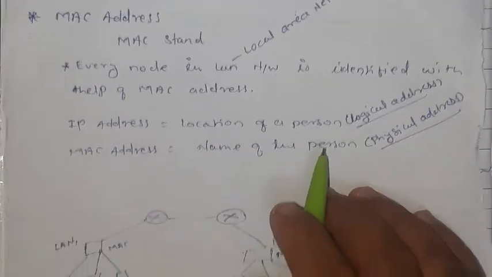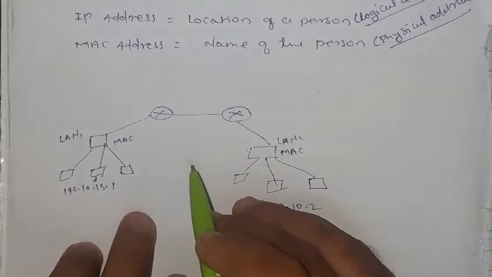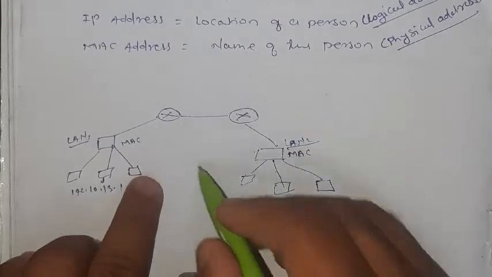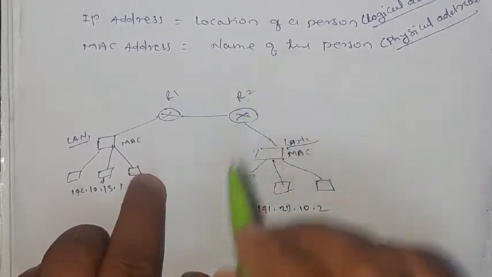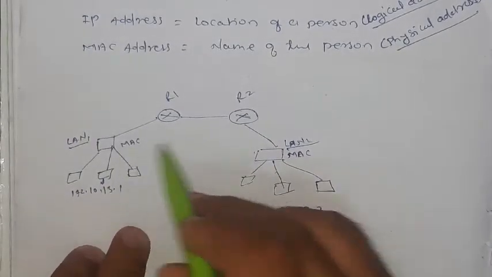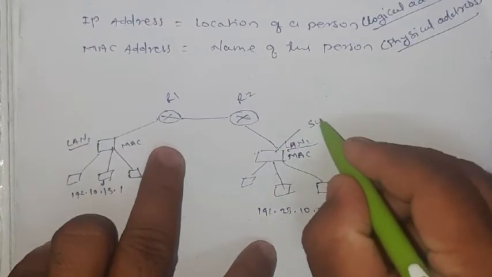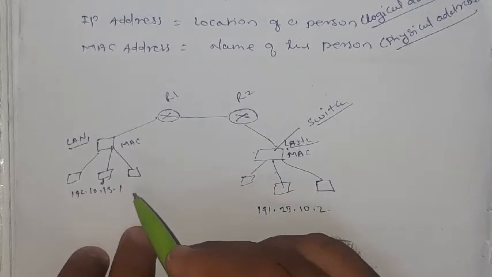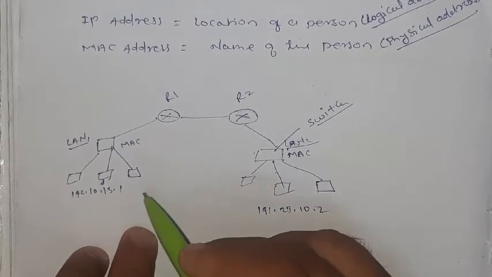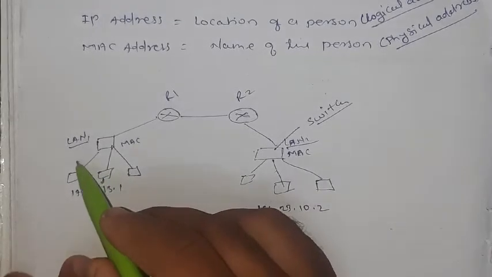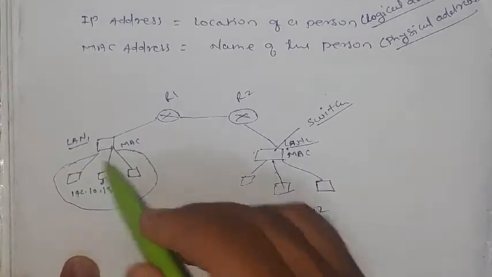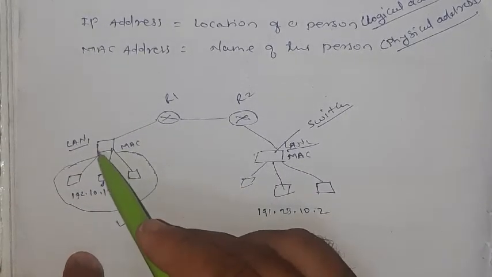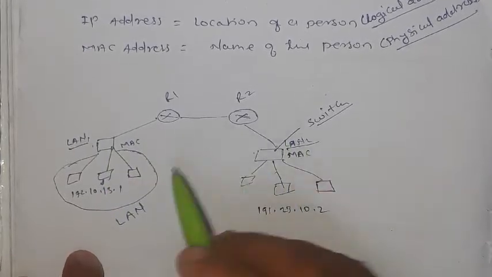So here we have two LAN networks, LAN 1 and LAN 2. These two LAN networks are connected with the help of router 1 and router 2. These machines are what we call switches. They help us connect more than one computer to each other, and we also call this network a LAN, meaning local area network. That's why we are taking two LAN networks, LAN 1 and LAN 2.